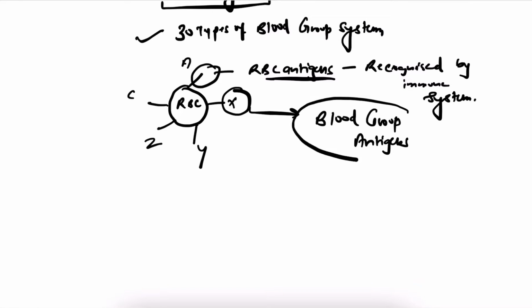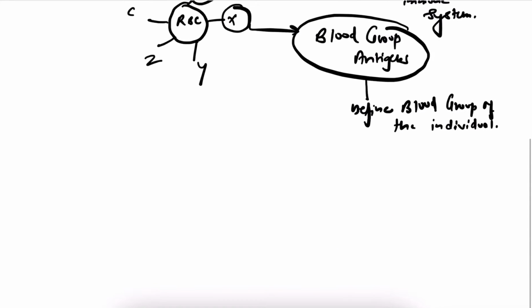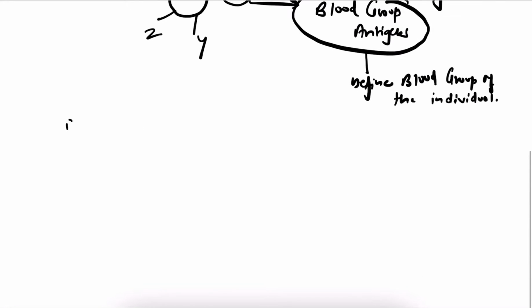This blood group antigen will define the blood group of the individual. Clear? Two more terms are there: one is agglutinogen and the second is agglutinin.